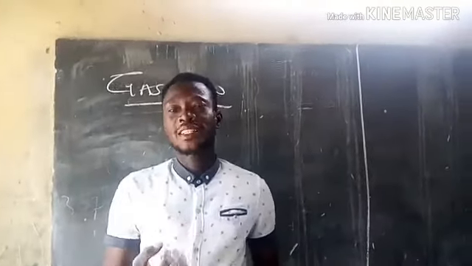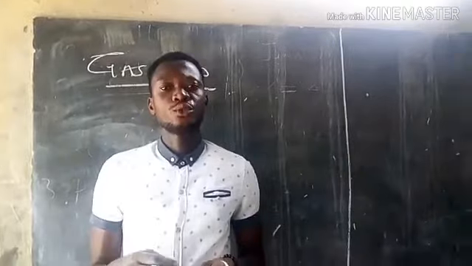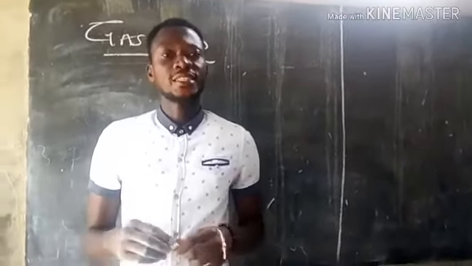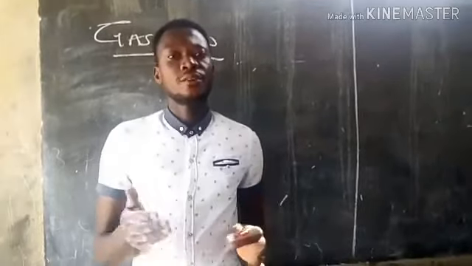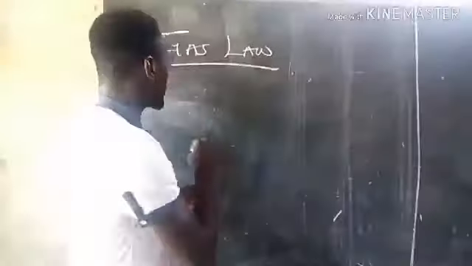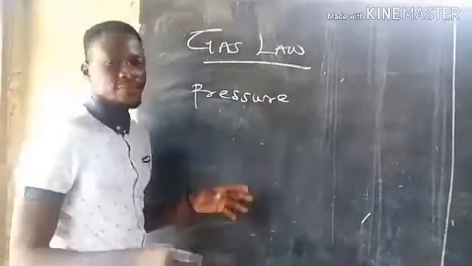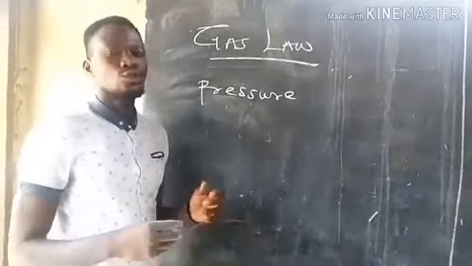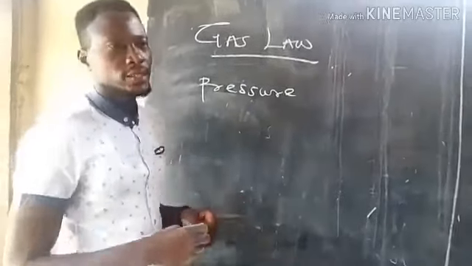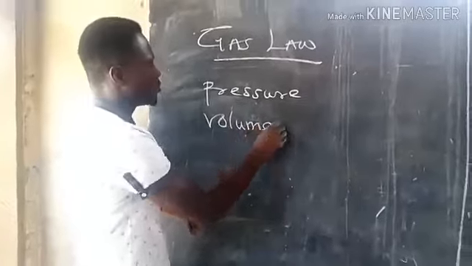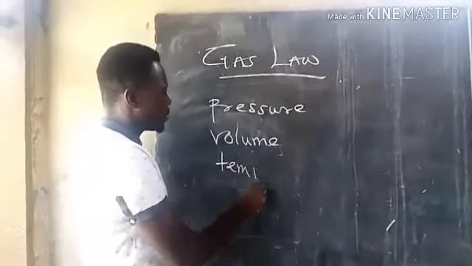For us to understand gases very well, we have to understand the changes in its physical state. We have pressure, volume, and temperature. These are the state variables, also known as state coordinates for gases: pressure, volume, and temperature.